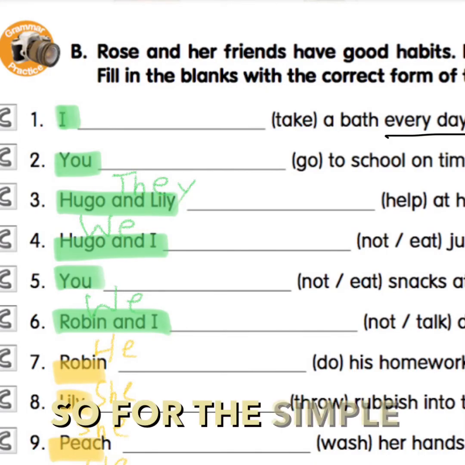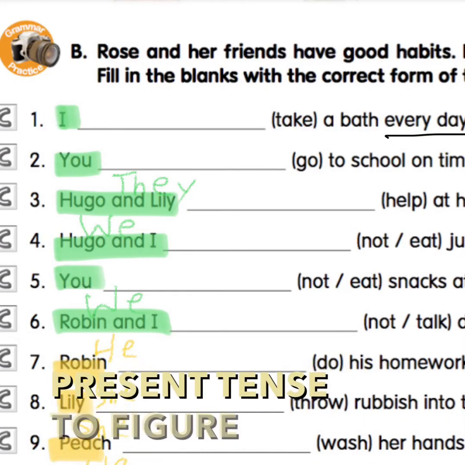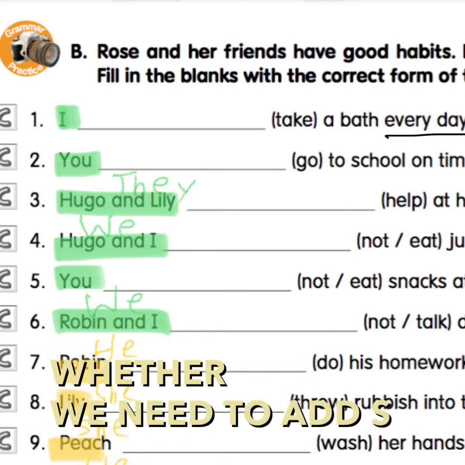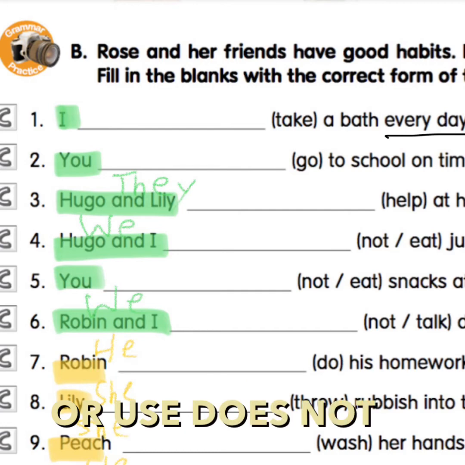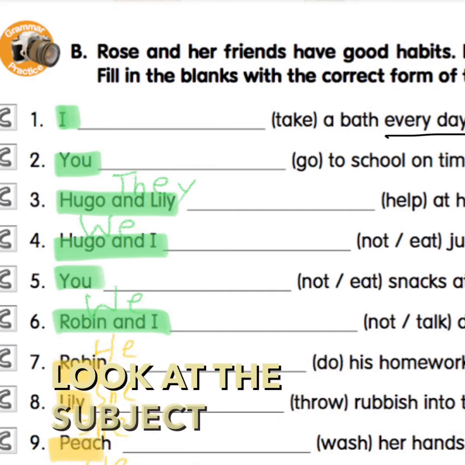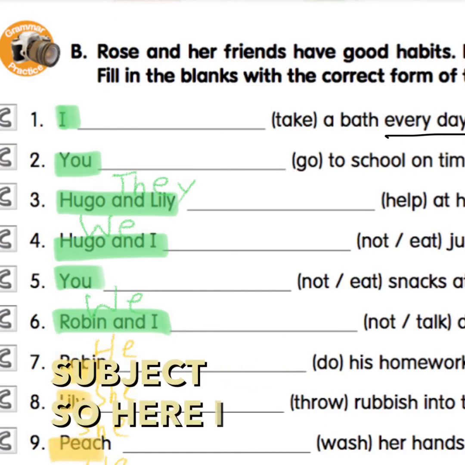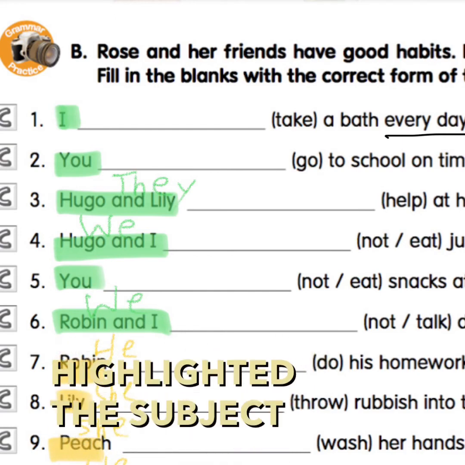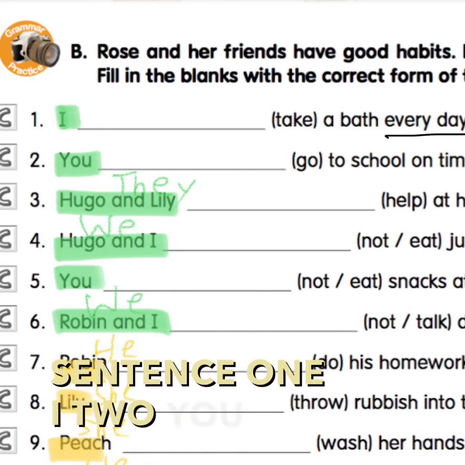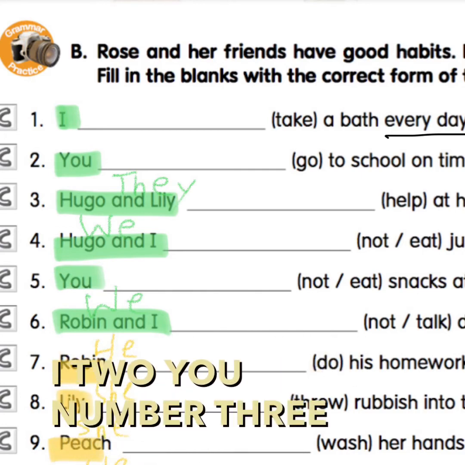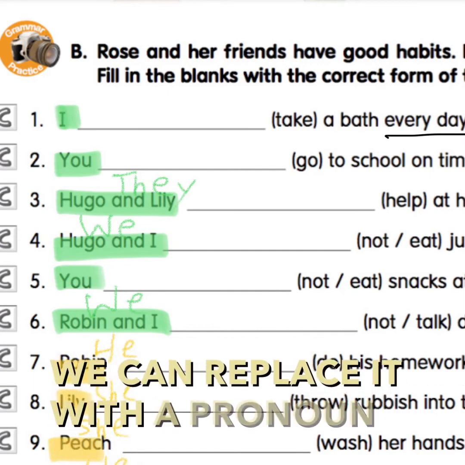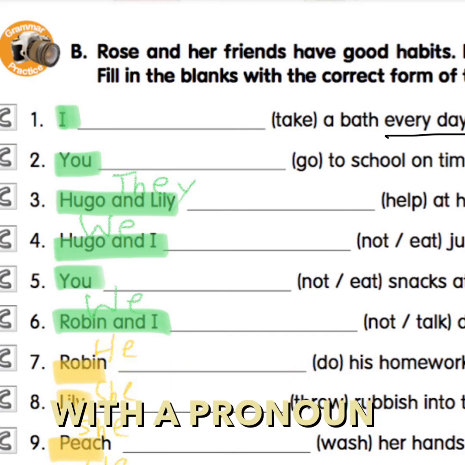So for the simple present tense, to figure out whether we need to add s or use does not or do not, we need to first look at the subject. So here I have highlighted the subject for you. Sentence 1, I. 2, you. Number 3, Hugo and Lily. We can replace it with a pronoun they.